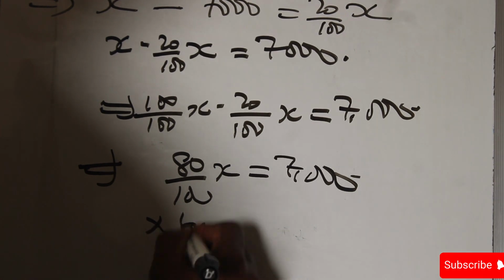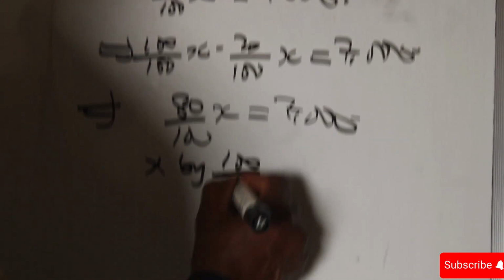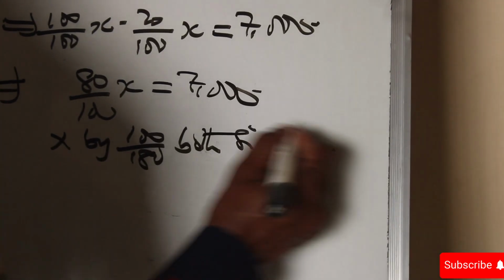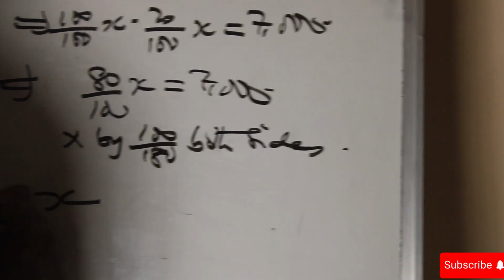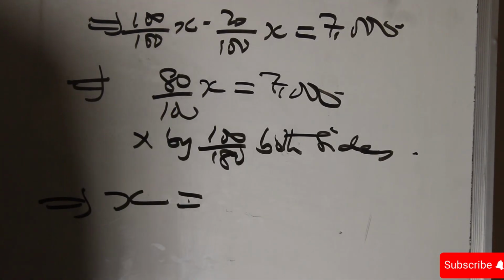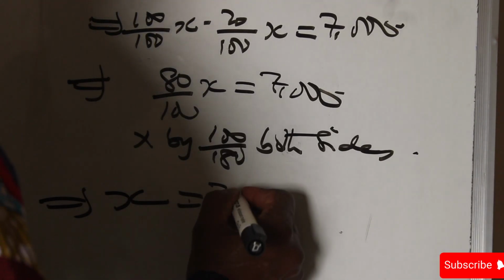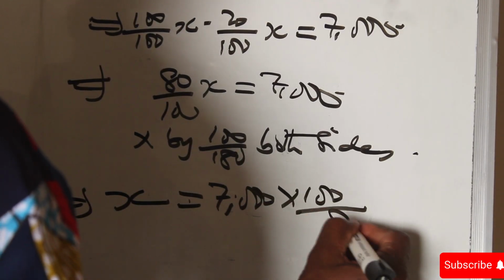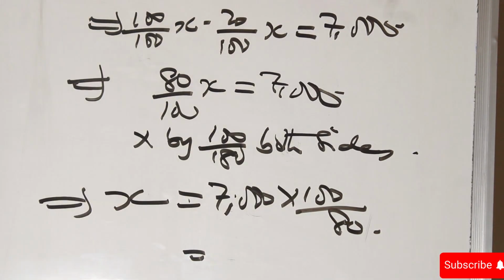Multiply by 100 over 80 both sides. We say X is equal to 7,000 times 100 over 80.